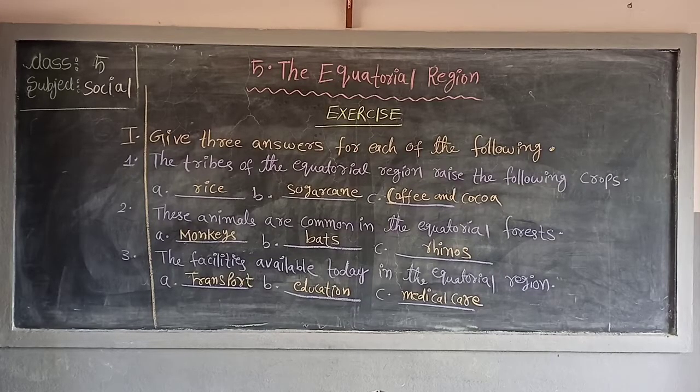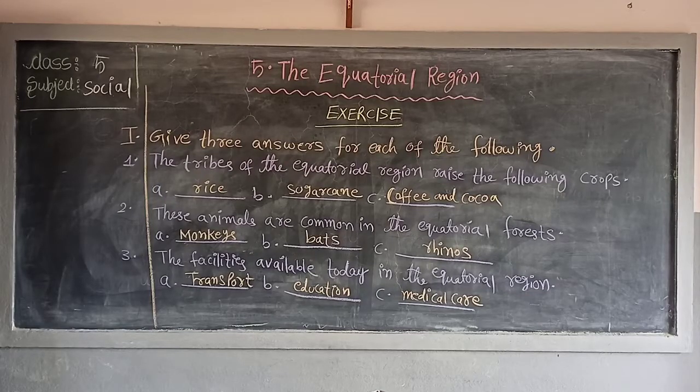Now, first question. Read with me. The tribes of the equatorial region raise the following crops. Which crops do the tribes of the equatorial region raise? Give 3 answers. A. Rice. B. Sugarcane. C. Coffee and cocoa.